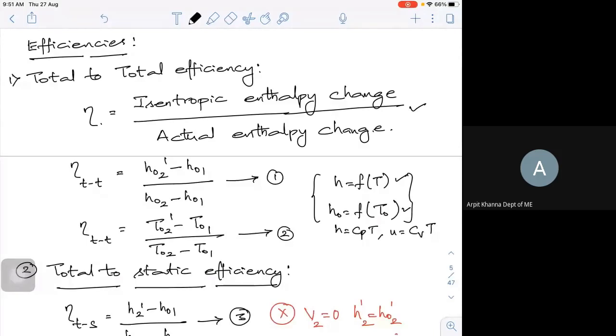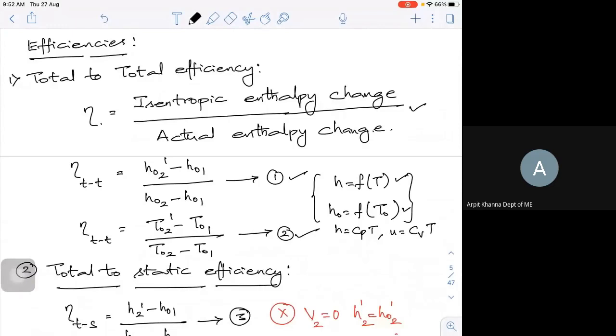I can write the formula either in terms of enthalpies or in terms of temperatures. So total to total efficiency means all stagnation properties, whether enthalpy or temperature.